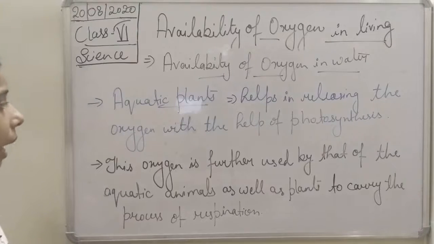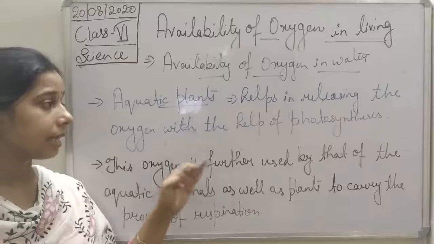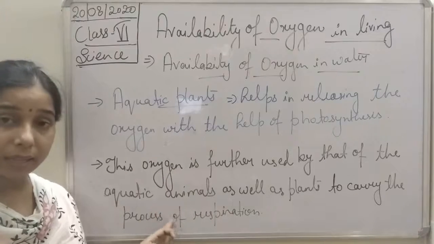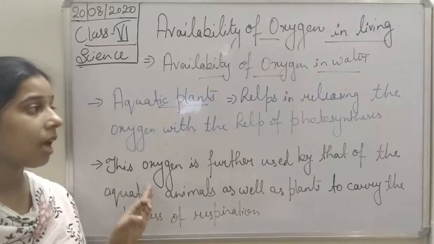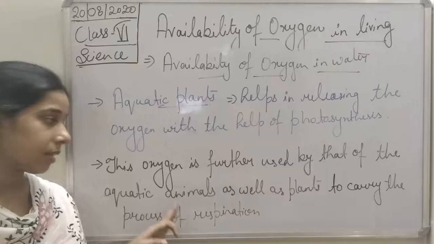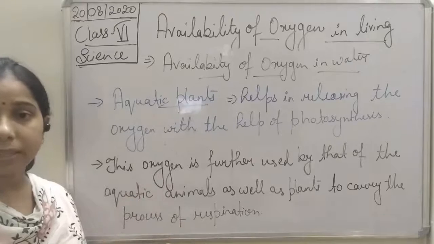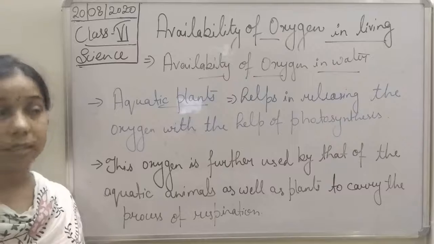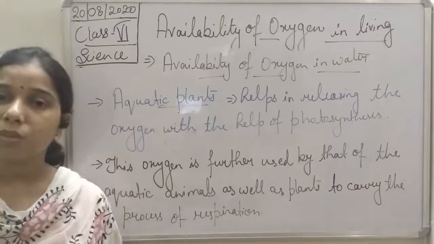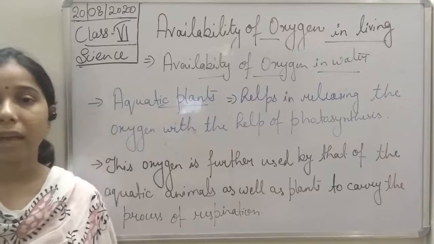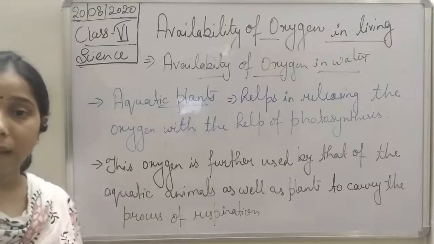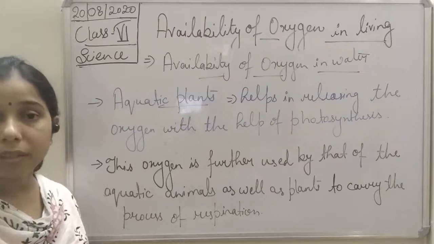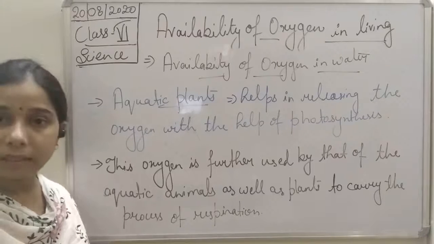So basically what happens, students, aquatic plants take up the carbon dioxide which is released by the aquatic animals, and they carry out photosynthesis. Now oxygen is released by these aquatic plants, which is later used by the aquatic animals. Now aquatic animals do not have lungs, students; they have a special type of respiratory organ which we call gills.